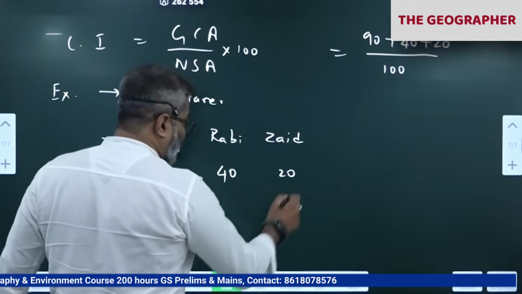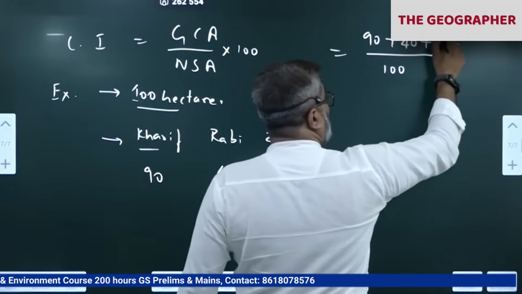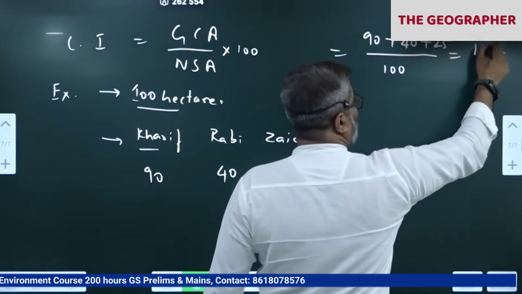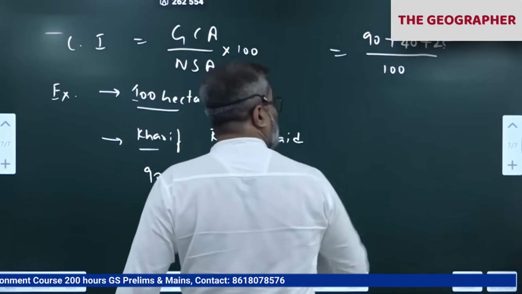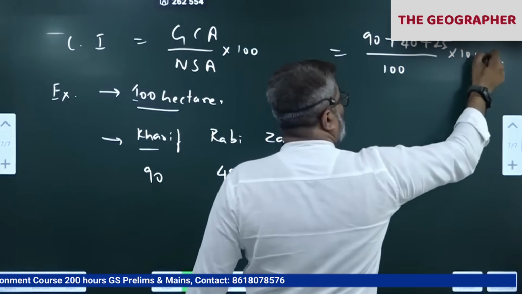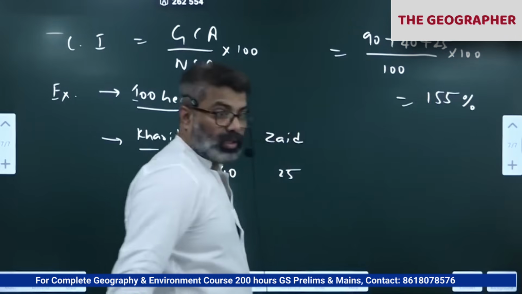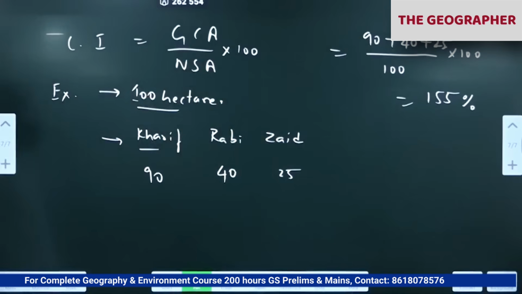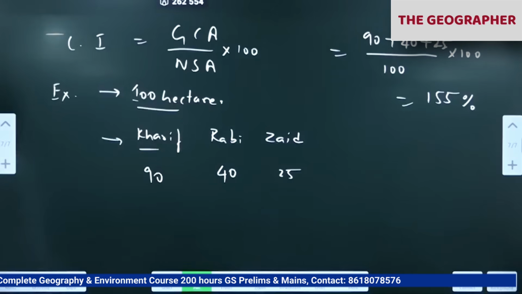Like that. Let's say we take 25 only, so that becomes 155, into 100. So you'll get the answer as 155%. So 155% is the cropping intensity of that farmer. This is the cropping intensity of India. India's cropping intensity as of now is 155%.